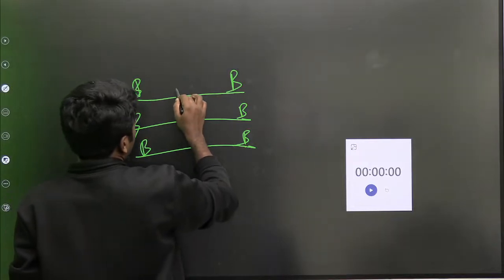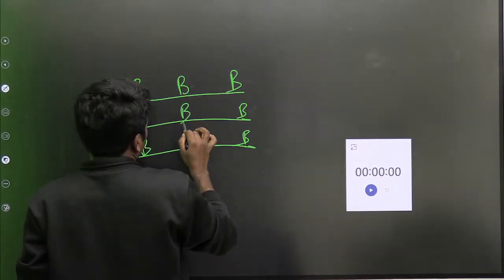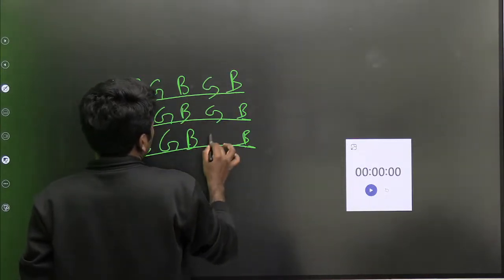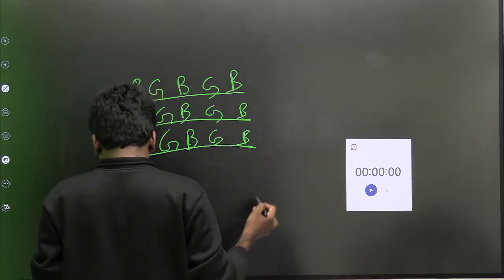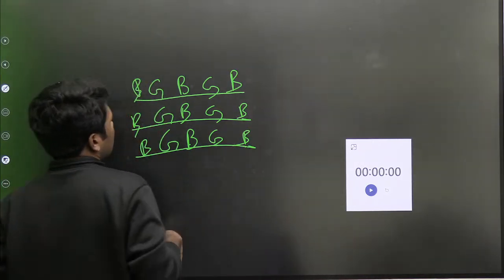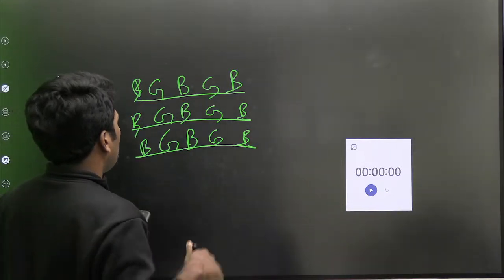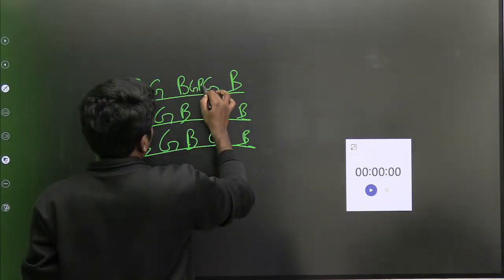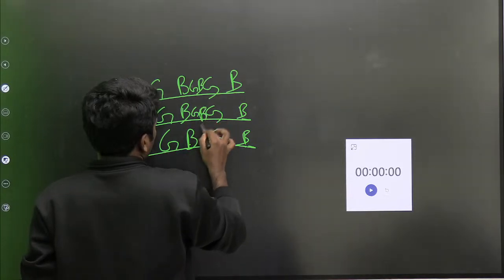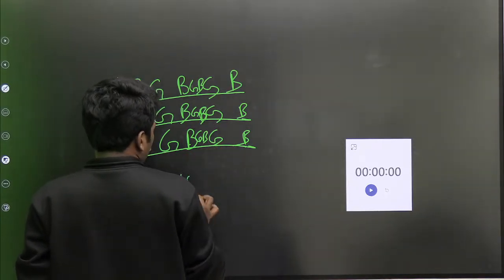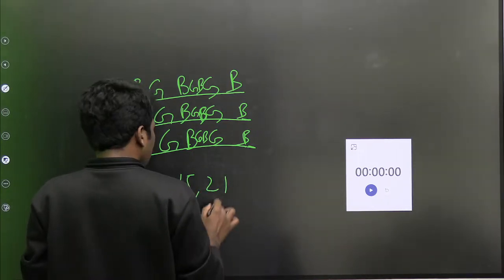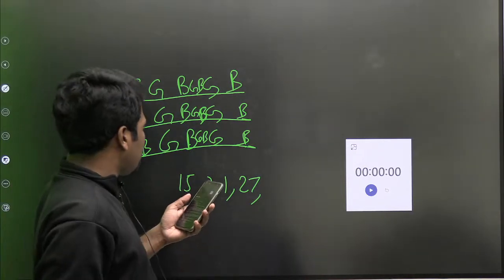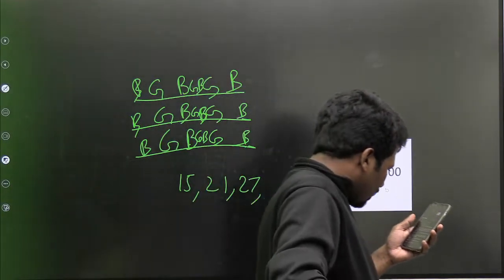So according to this condition, there are many possibilities. So boy, boy, boy, if you fix in the center, then girl here, girl here, girl here, girl here, girl here, girl here. So one possibility according to this is 15. 15 is not there in the answer options, which means we have to insert more boys and girls. Here you can insert one more pair, girl, boy, girl, boy. That is 6 more. Yeah, 15 will be possible, 21 will be possible, 21 is also not there, 27 is also okay, and 27 is in the answer options, so 27 should be the answer. I don't know whether there is any other condition in the question.